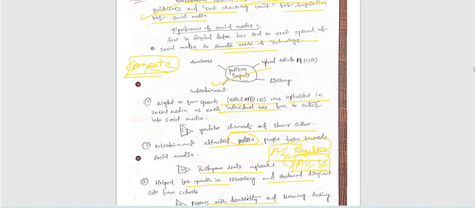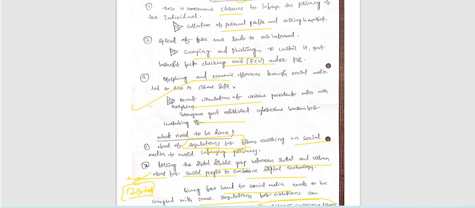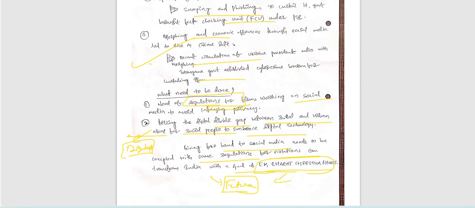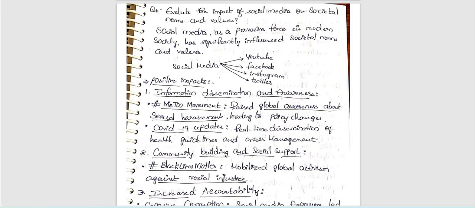Very good. Here we can include societal norms and values, one line point, important keywords. Other than that, everything is perfect. So what needs to be done? We can include one more point here. Anyhow, well written answer. For this, we can give 5.5 out of 10 marks. Very good. So keep writing. Okay, next question.